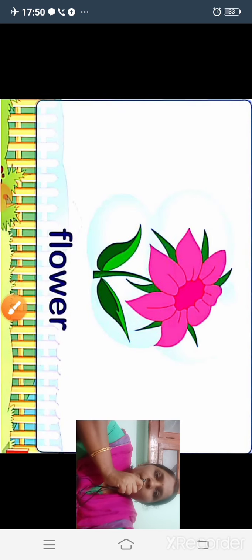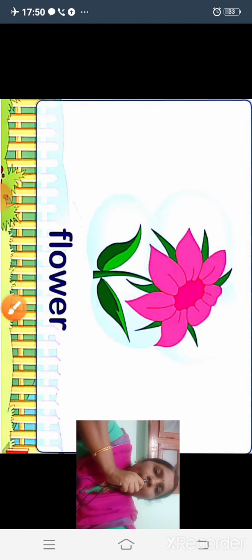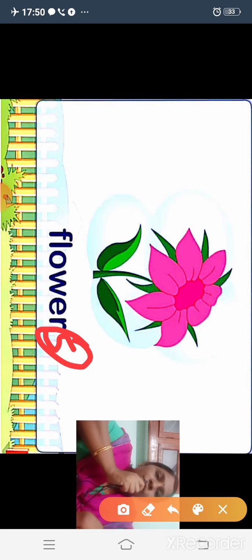Here, one more example, flower. Only one flower in this picture and we have to change this into plural form. What do we have to add? If we want to change this into a plural form, we have to add one S, isn't it? Yes, if we add S at the end of this word, we can make this into plural form.